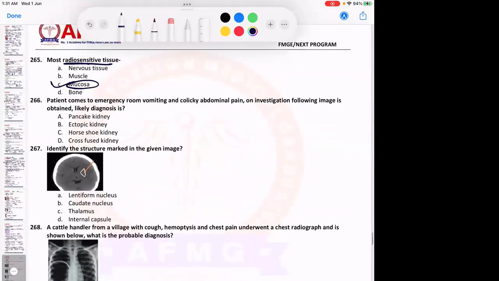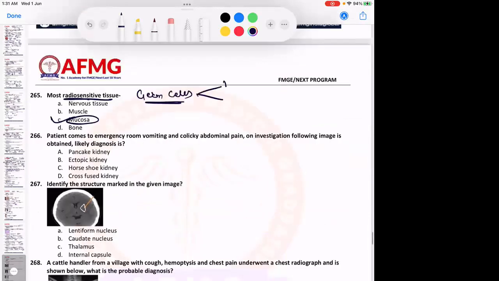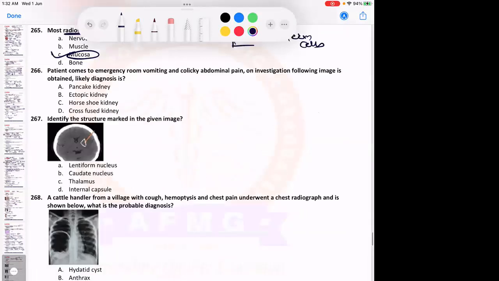Whereas the most radiosensitive tissue, please remember, is the dividing cells, that is your germ cells. Where are germ cells usually present? Germ cells are usually present at two places, either the bone marrow or the gonads. That is stem cells, I write better. I'll write the stem cells. So in the gonads we have germ cells, which are continuously dividing cells. Whereas in bone marrow we have hematopoietic stem cells. So the ovaries or testes, that is gonads, and bone marrow are the most sensitive tissues to radiotherapy or radiation.